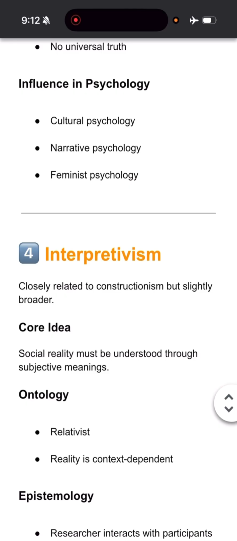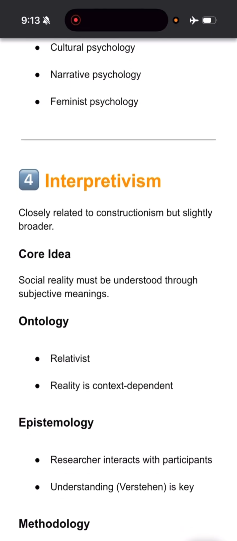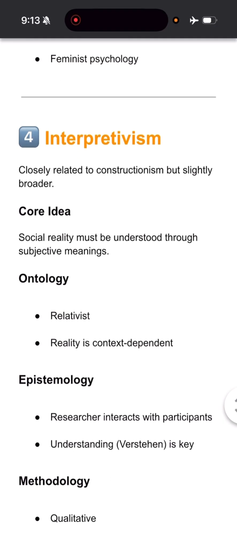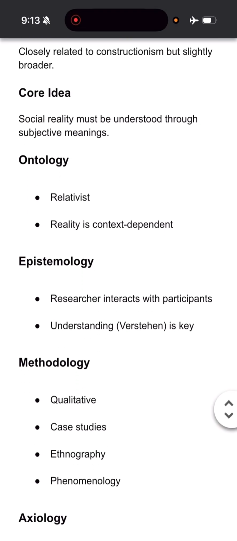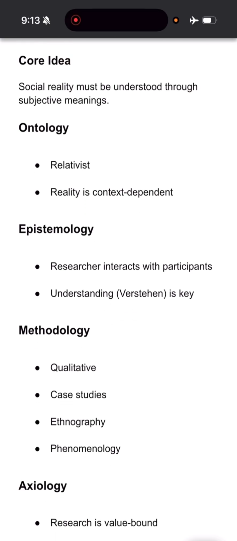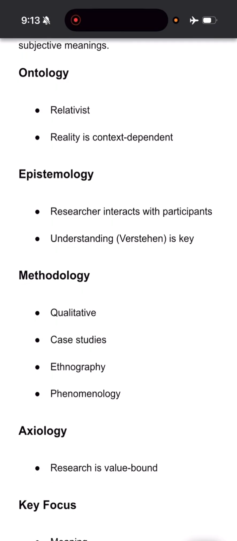And the last is interpretivism. It is related to constructionism, but it is different because it is simply interpretation, no co-creation, no construction. Social reality should be understood through subjective meanings. So ontology is relativist. It is context-dependent reality, where the researcher interacts with the participants to have a deep understanding of them, just an understanding, no creation, no construction of knowledge, simply understanding, deep understanding and interpreting.